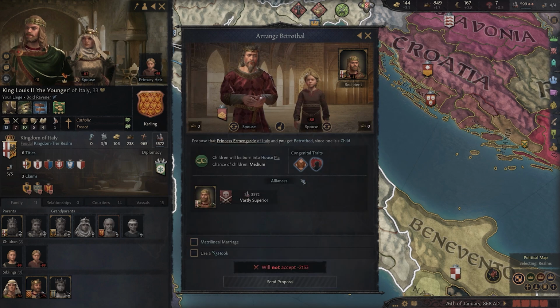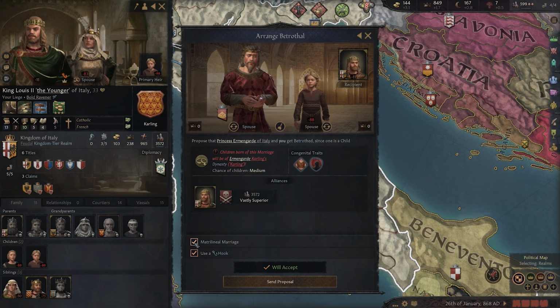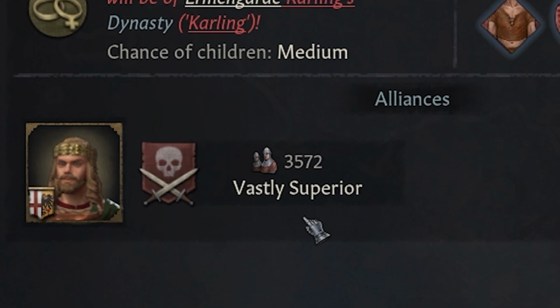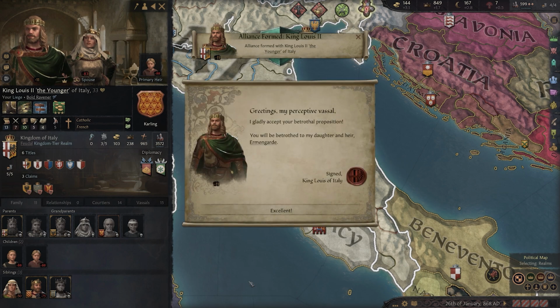The hook only goes so far. Her currently being the only viable heir to the kingdom means her children are the future of her family's reign, but I can't afford to wait for my liege to have a son. I'll let this marriage be a matrilineal one, meaning its children will belong to my liege's dynasty. But I don't care about that. I care about the powerful alliance this grants me. And so we demand the betrothal and further strengthen our position in the peninsula.